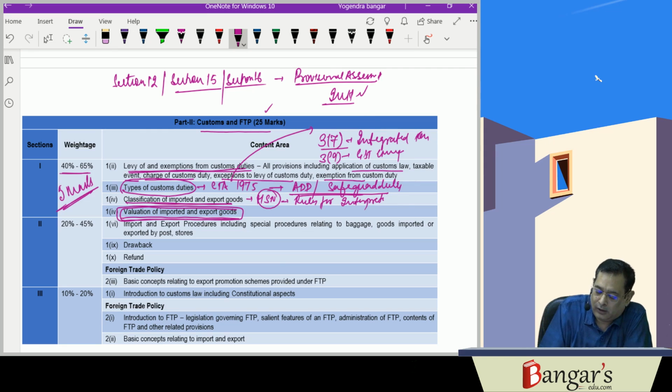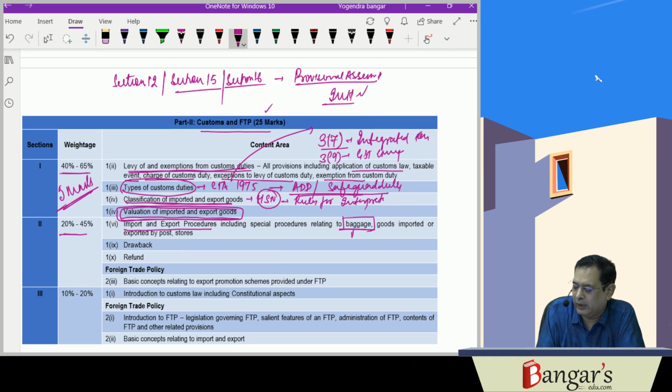Then the second aspect, that is 20 to 45% weightage, has been assigned to import and export procedures and baggage. About baggage, as we have seen, they ask the practical question about baggage and goods imported or exported by post and stores. Duty drawback, one practical question is asked from duty drawback also. These are the practical questions where you can score good marks.